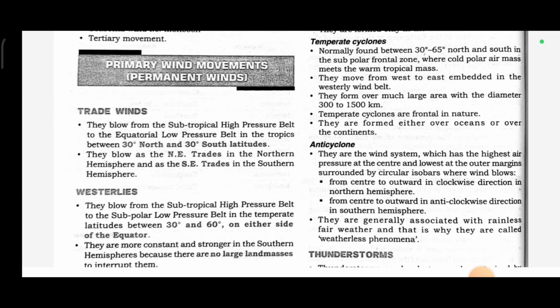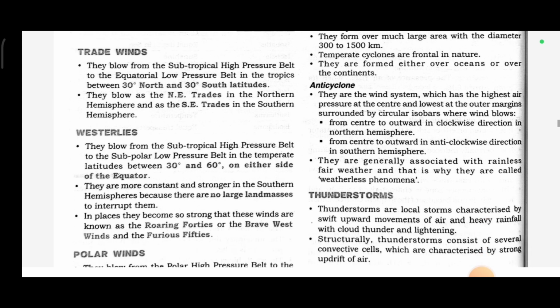Temperate cyclones are normally found between 30 degrees to 65 degrees north and south in the subpolar frontal zone, where cold polar air mass meets the warm tropical air mass. They move from west to east embedded in the westerly wind belt. They form over a much larger area with a diameter of 300 to 1500 km. Temperate cyclones are frontal in nature. They are formed either over oceans or over the continents.